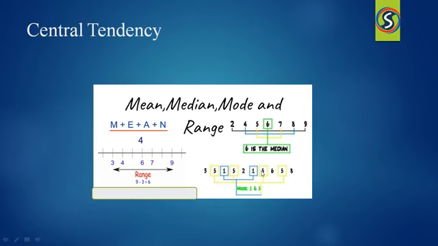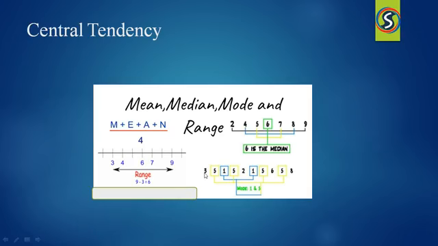Okay, come to the mode. There is data like 3, 5, 1, 5, 2, 1, 5, 6, 5, 8. In that data, I will consider the mostly repeated elements. What are the repeated elements here? 5 and 1. Those are repeated elements. Then which element do I have to consider as my mode?